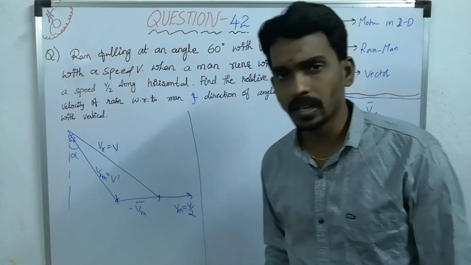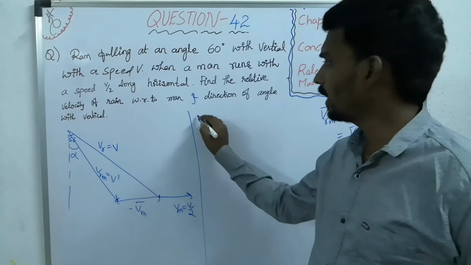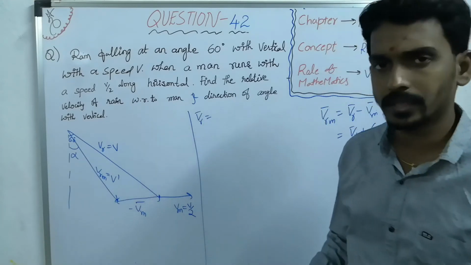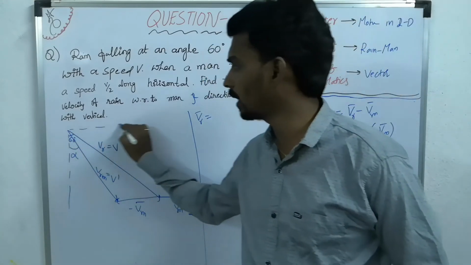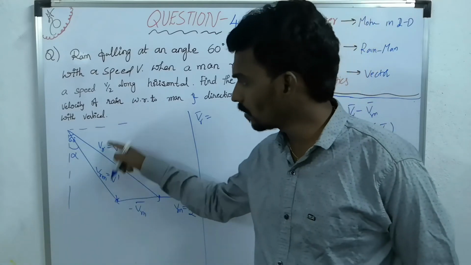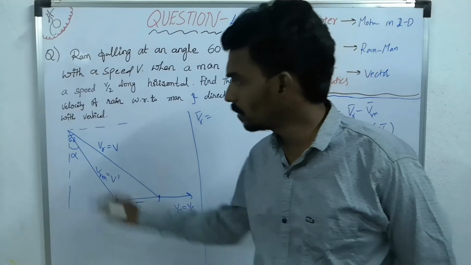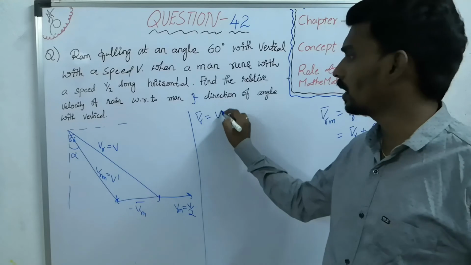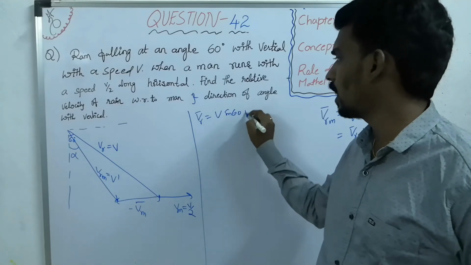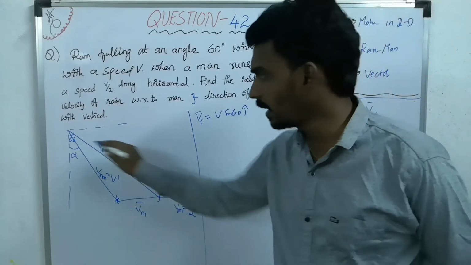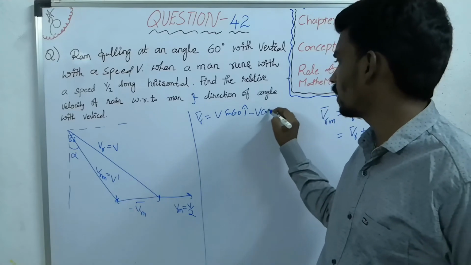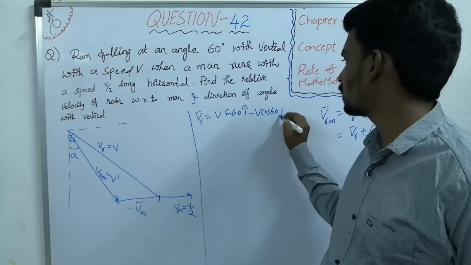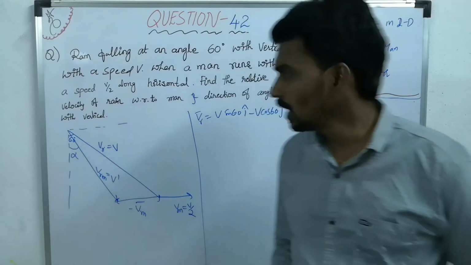Now let's take it generally. Now write it in vector form, VR bar. Take x component and y component. So along the x, V sin 60, because this is 60. So V sin 60 i cap and V cos 60 but minus j cap, downward.